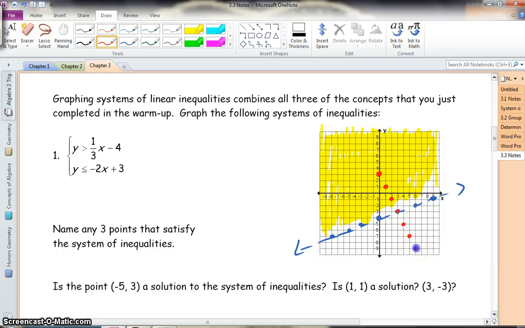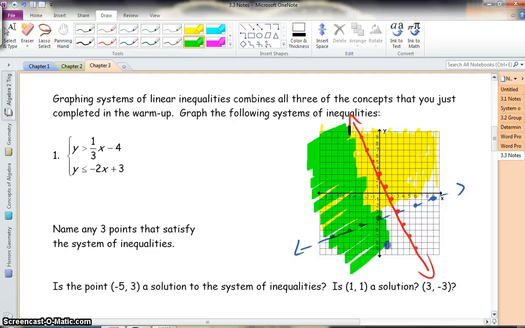Again, we're not as concerned with the intersection point. If these were both equations, I would be. Then up 2 over 1. Now this is a solid line because we're less than or equal to, that equal to piece. And now we're less than this line. So we're focused on everything that is below this line.